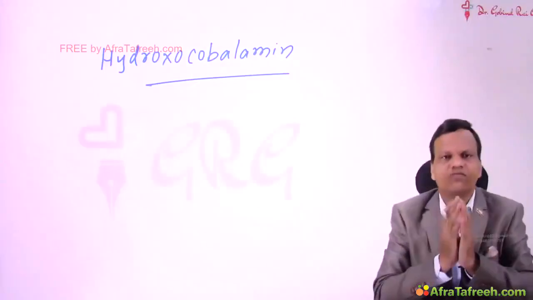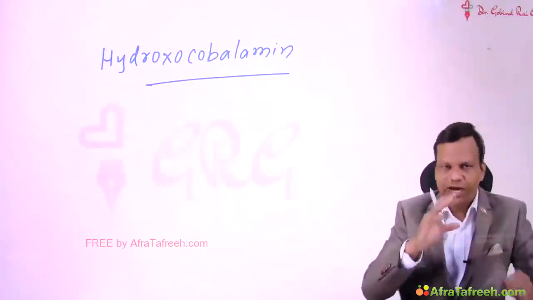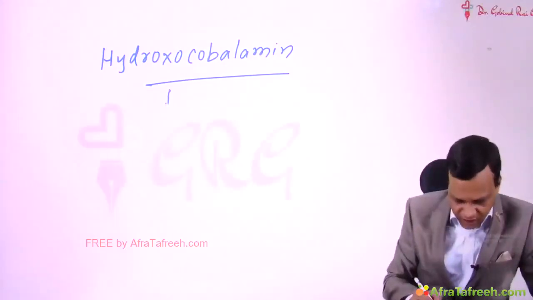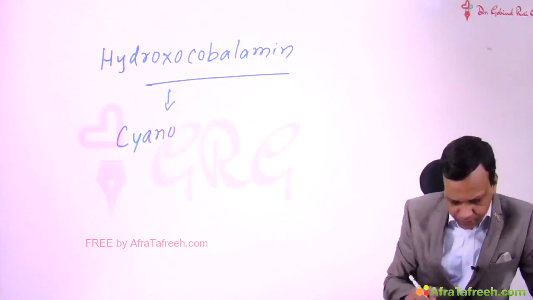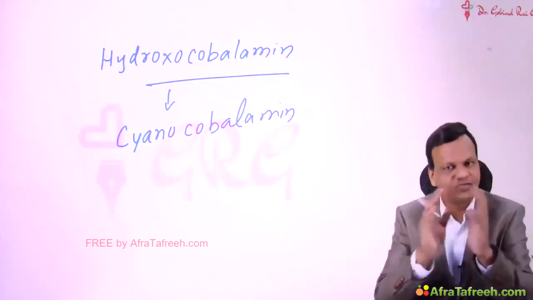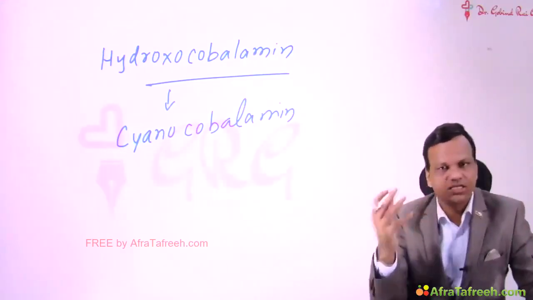Hydroxocobalamin is also a very good friend of cyanide. So when we give hydroxocobalamin, it binds to cyanide and is converted into cyanocobalamin. So cytochrome oxidase is free of cyanide, it will start working, and the poisoning is reversed.